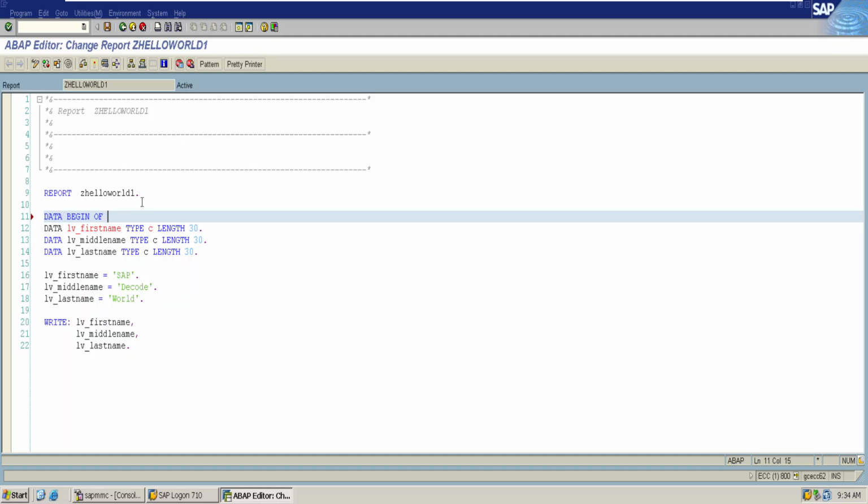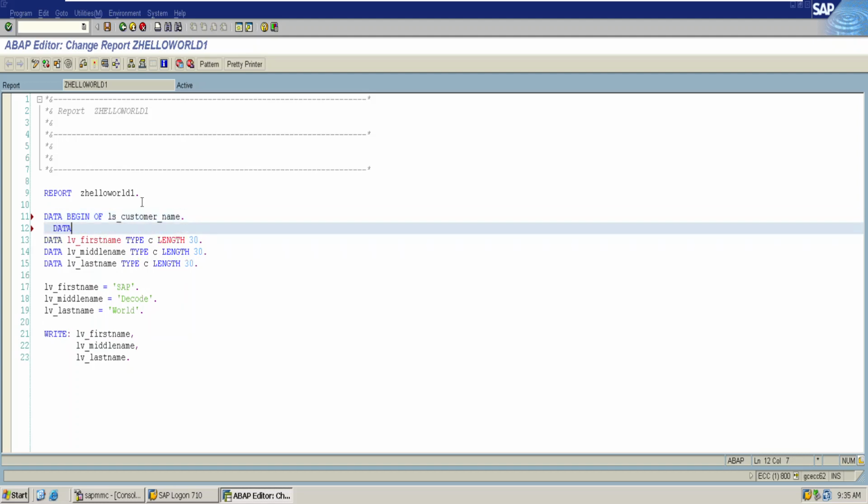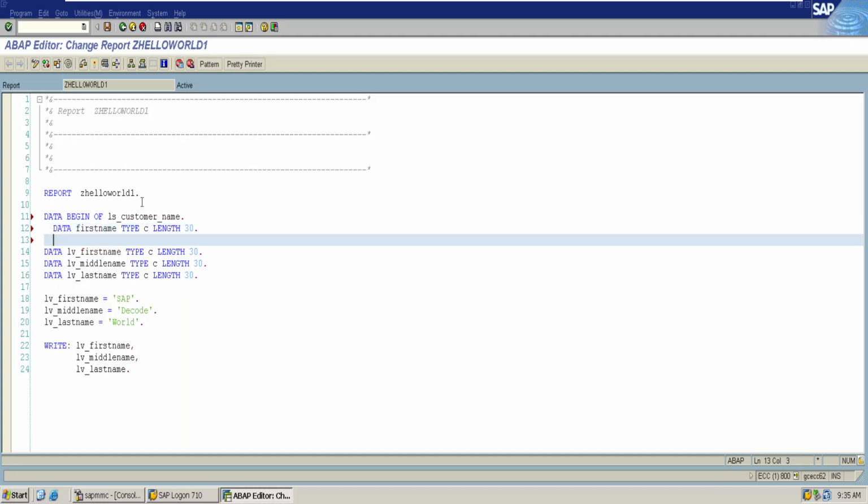So this is the start of the structure, and then you need to provide the structure name, ls underscore customer name, and then provide the attributes that you want. So customer has three attributes: first name, middle name, and last name. Let us write first name of type C, which is character of length 30, and he also has middle name of type C of length 30.